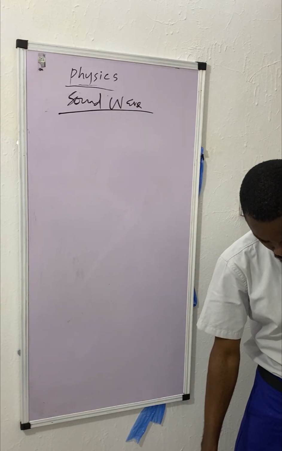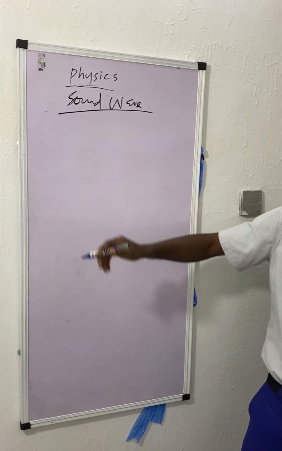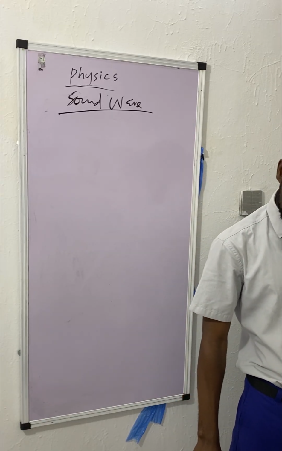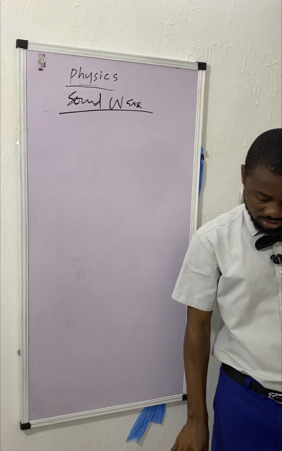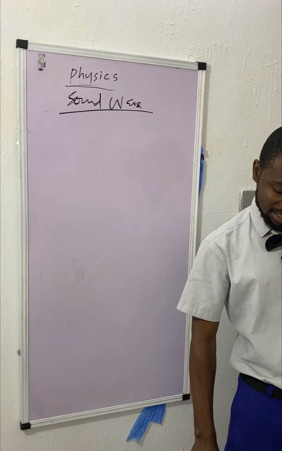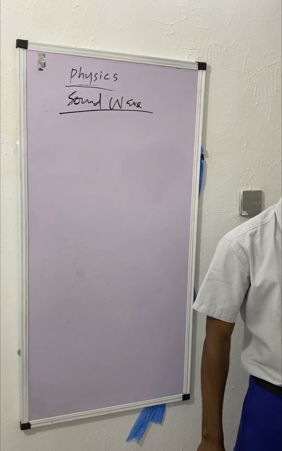What is sound wave now? The wave produced by sound. So how is sound wave propagated? It is propagated when the material needed for its propagation is present. What is the necessary material medium for sound wave propagation?